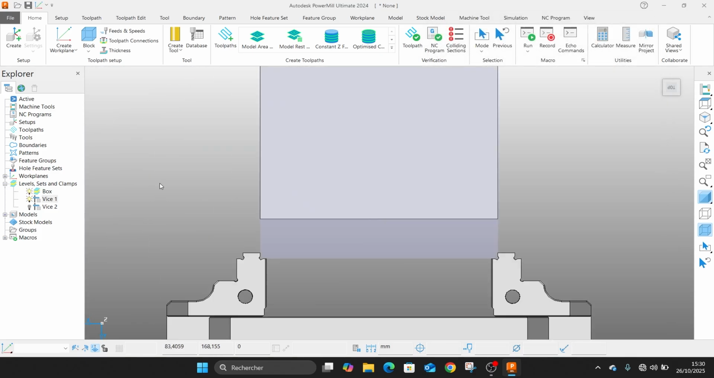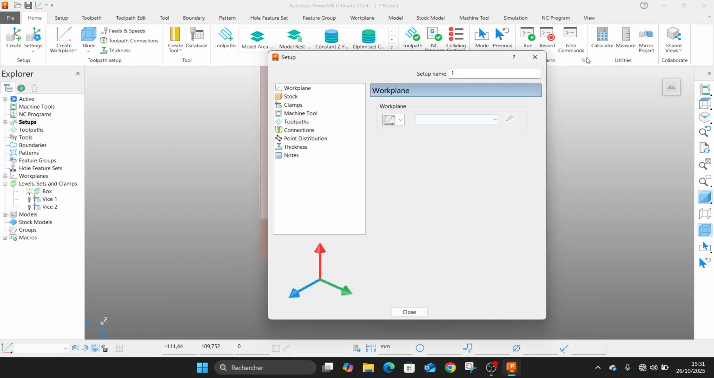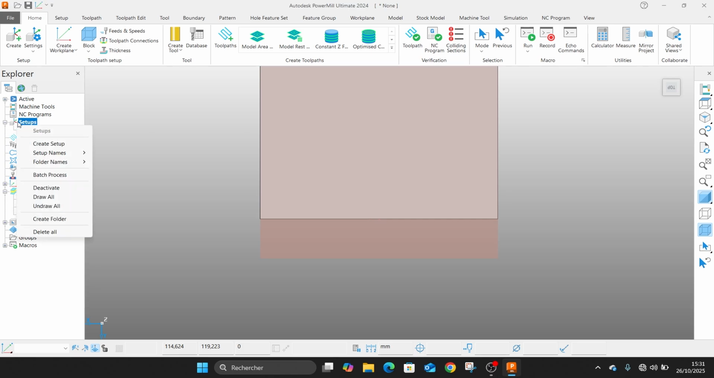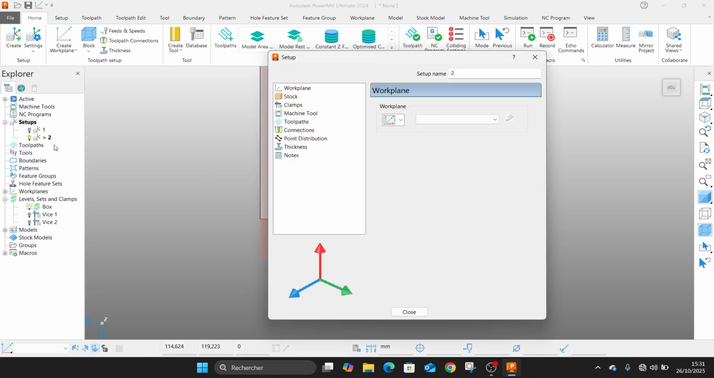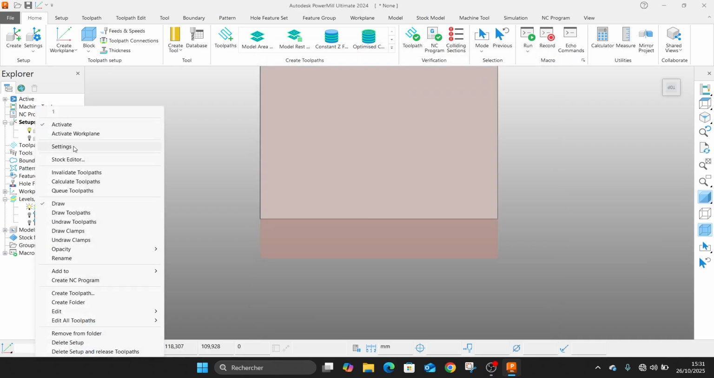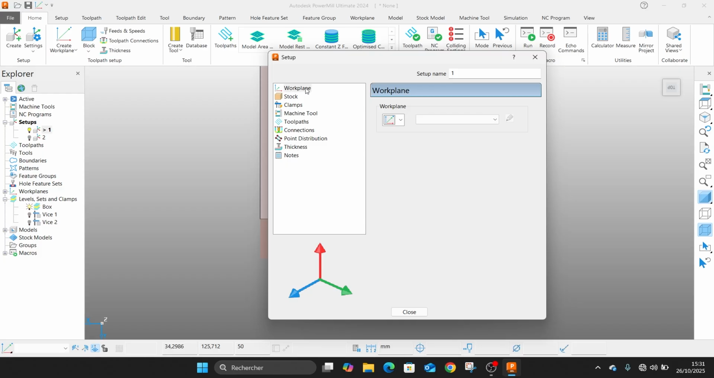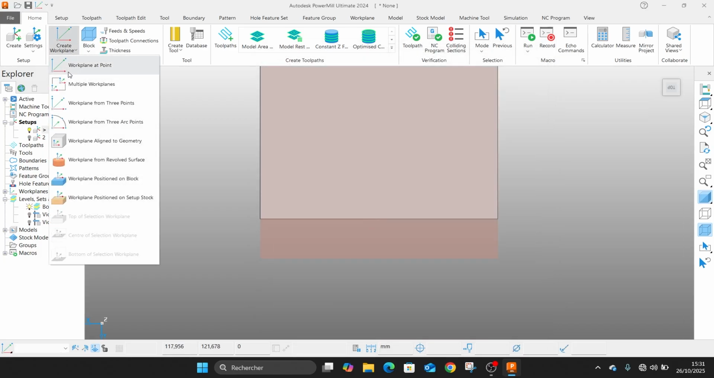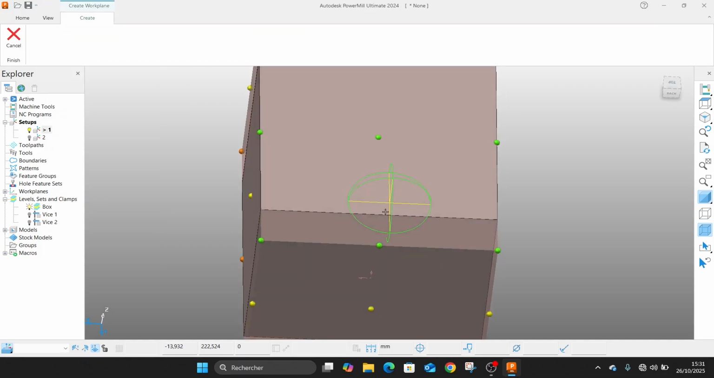So now we'll create two setups. We'll name them directly 1 and 2. So we'll start by this one. We'll select it. We'll go into settings. So we will create a work plane for this setting. We will name it also 1. So let's create it here.